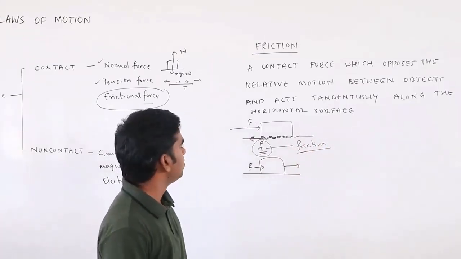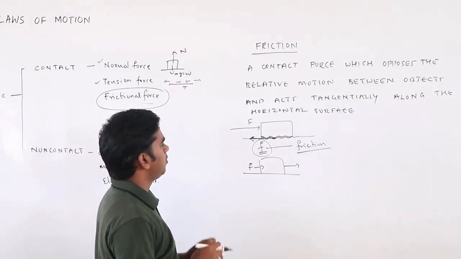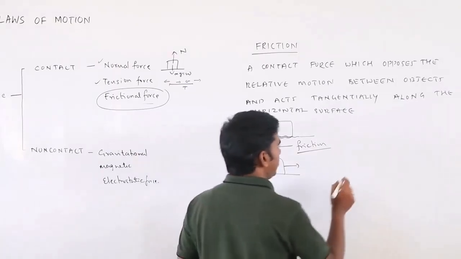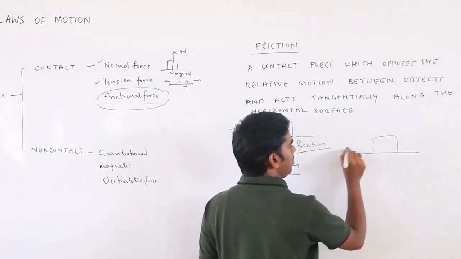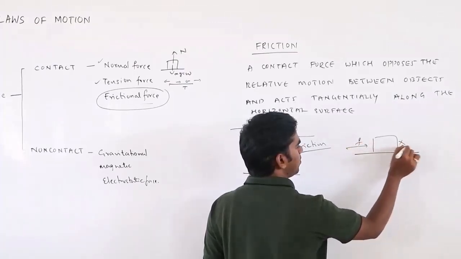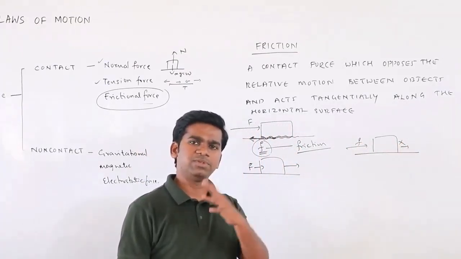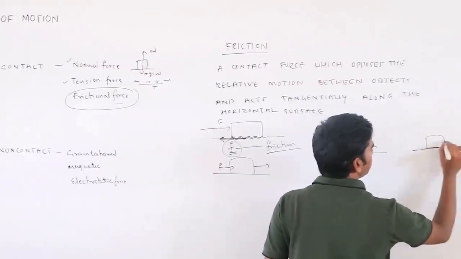Now, if you look at the action of friction force, it may come in both cases. When the body is at rest and you apply some force, it will not move. You cannot observe motion. That means there is some opposing force. Suppose the body is moving.